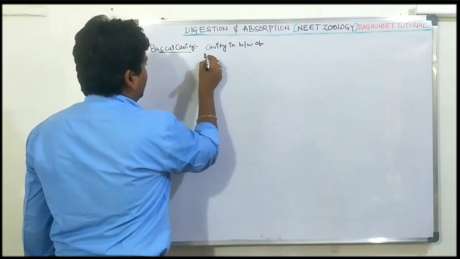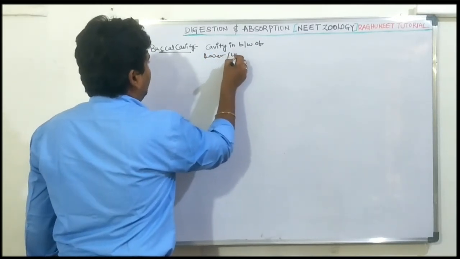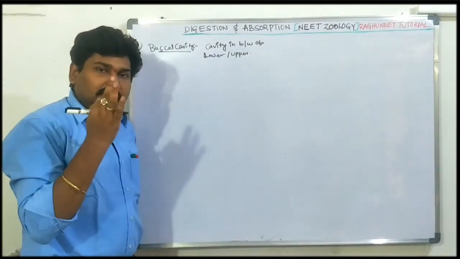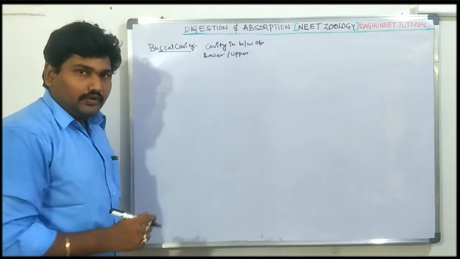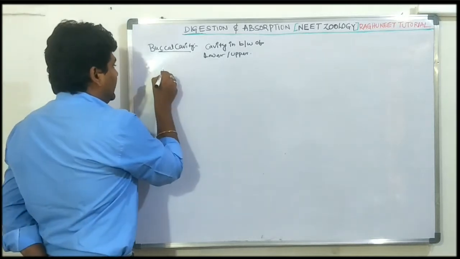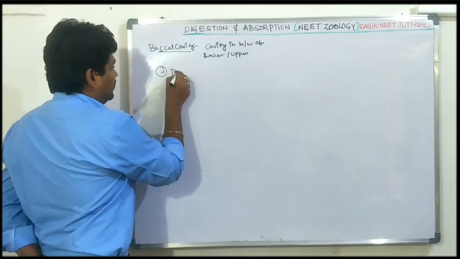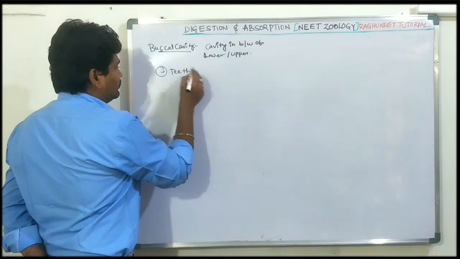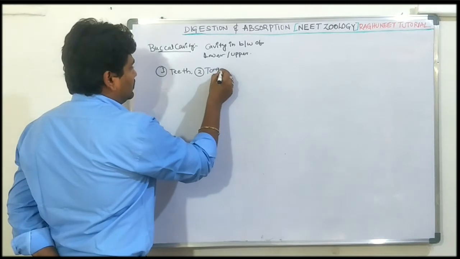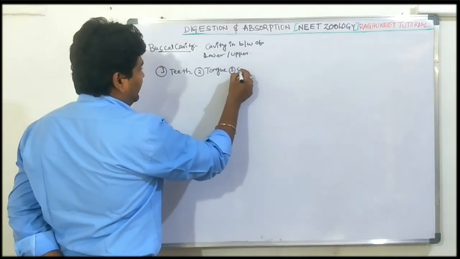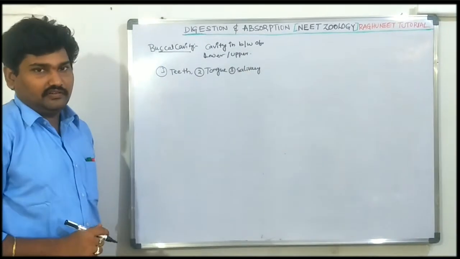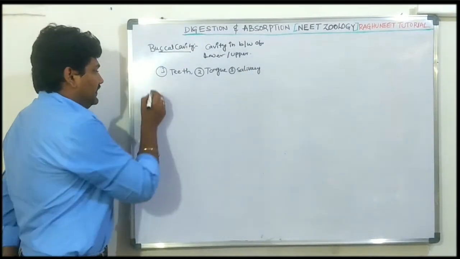The cavity between the lower jaw and upper jaw. In the buccal cavity, there are three organs. These are useful for mastication in digestion. First one is tooth or teeth. Second one, tongue. Third is salivary glands. These are there in the buccal cavity. First we are discussing teeth.